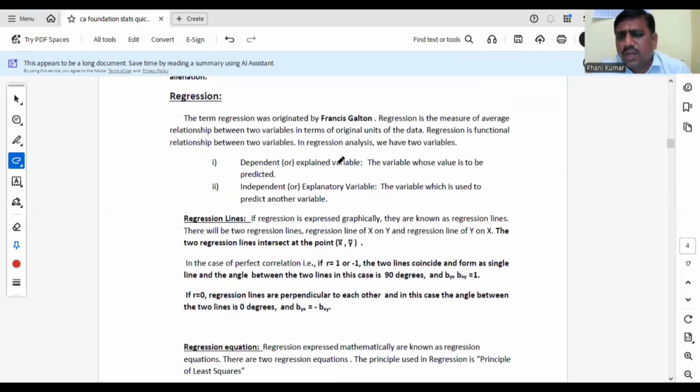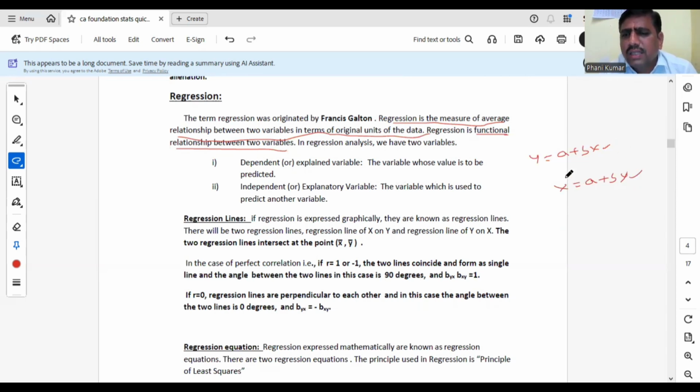After correlation, what is meant by regression? In correlation, we are just studying the relationship between two variables. But in regression, we study the relationship between two variables in the form of an equation. Regression is the measure of average relationship between two variables; it is also the mathematical or functional relationship between two variables. In regression analysis we discuss the relationship in the form of an equation, that is y equals a plus bx, or x equals a plus by.